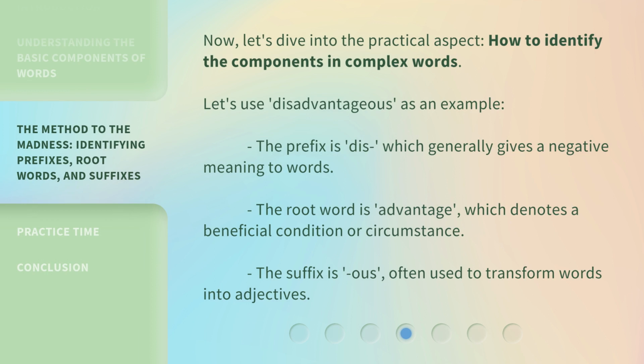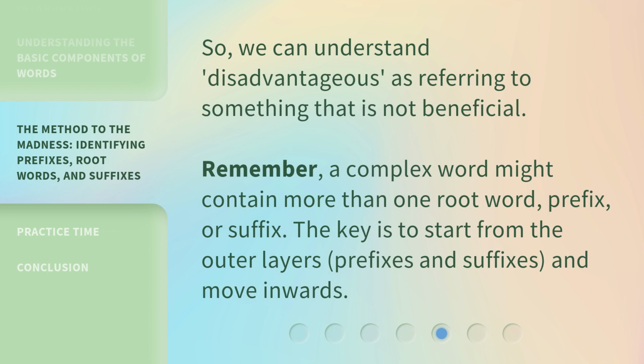Now, let's dive into the practical aspect: how to identify the components in complex words. Let's use disadvantageous as an example. The prefix is dis, which generally gives a negative meaning to words. The root word is advantage, which denotes a beneficial condition or circumstance. The suffix is -ous, often used to transform words into adjectives. So, we can understand disadvantageous as referring to something that is not beneficial.